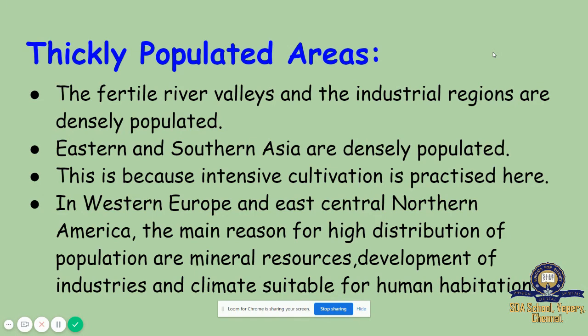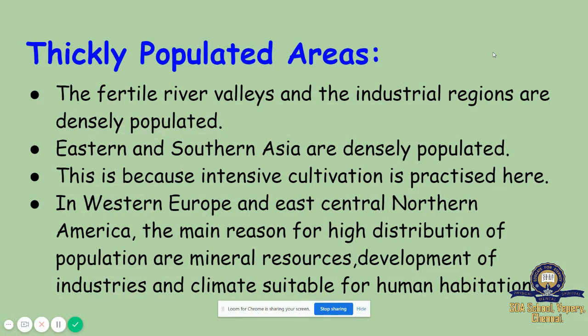What is the reason? The reason is that intensive cultivation is practiced here, which means the cultivation of trees and plants is large in number.